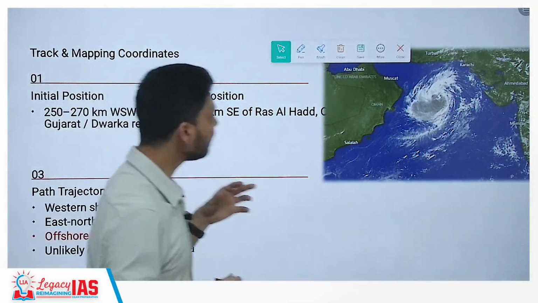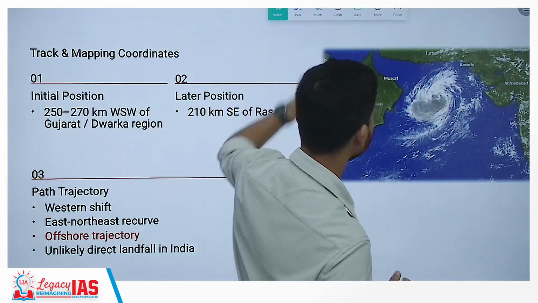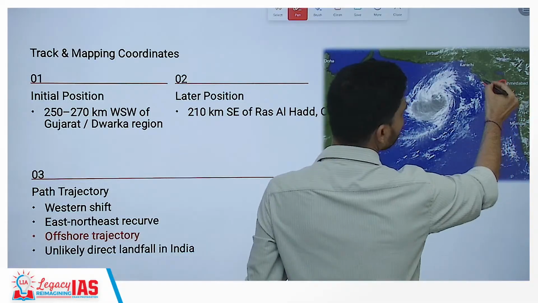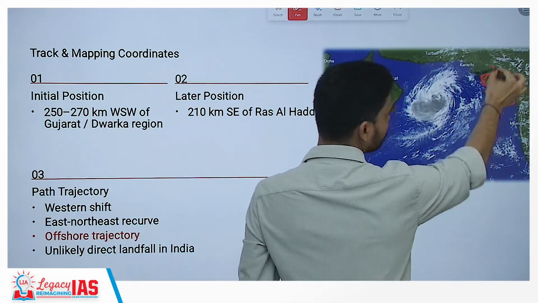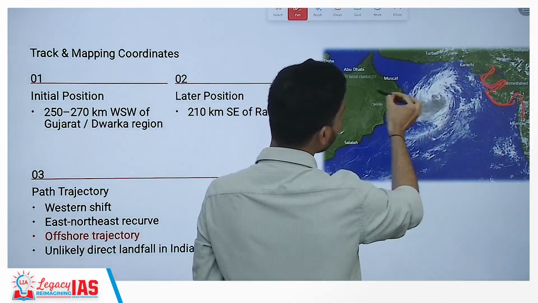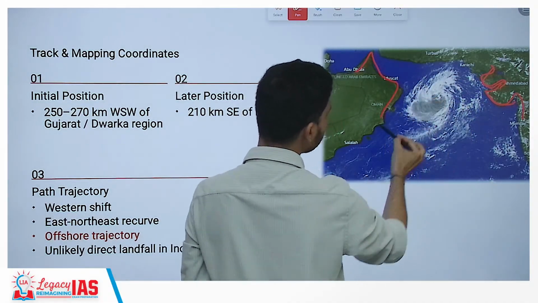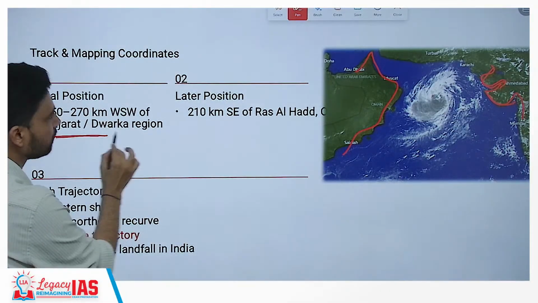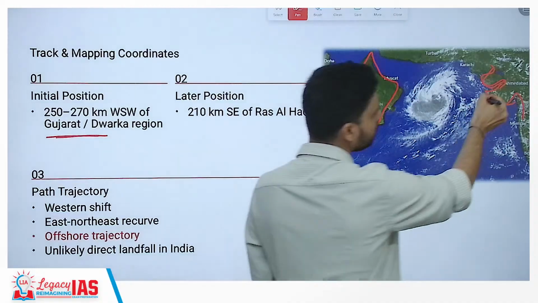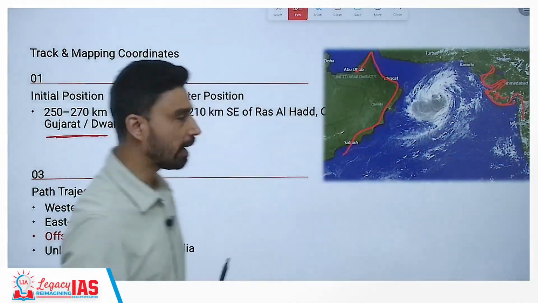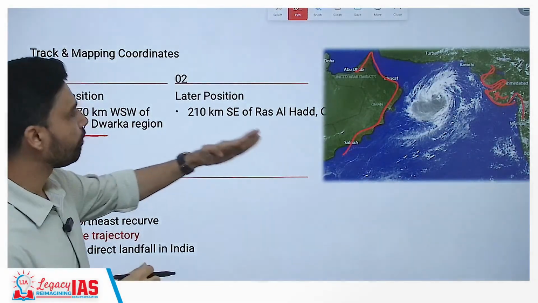Now, if you look at the track of the cyclone from this particular map, this is somewhere where the cyclone originated. This is the coast of Gujarat, as you can see from here. There you have the Thar region, then you have the Kathiawar Peninsula, Rann of Kutch and all that. And then here you have the Arabian countries, more specifically Oman. So the cyclone began somewhere near Gujarat, the Dwarka region. Dwarka is on the northwestern tip of this Kathiawar Peninsula, if you look at the map here, and then it began to move in the western direction.